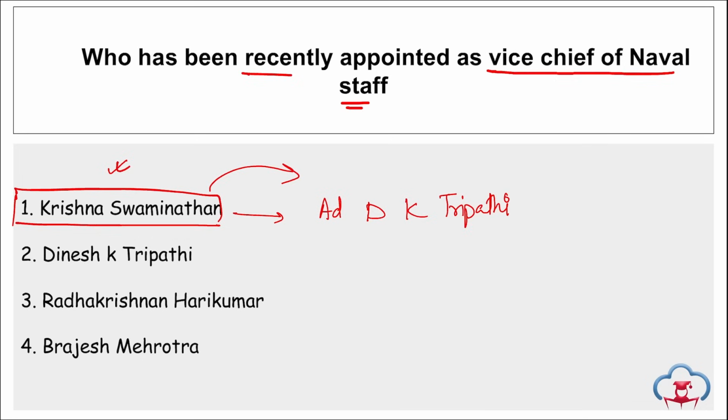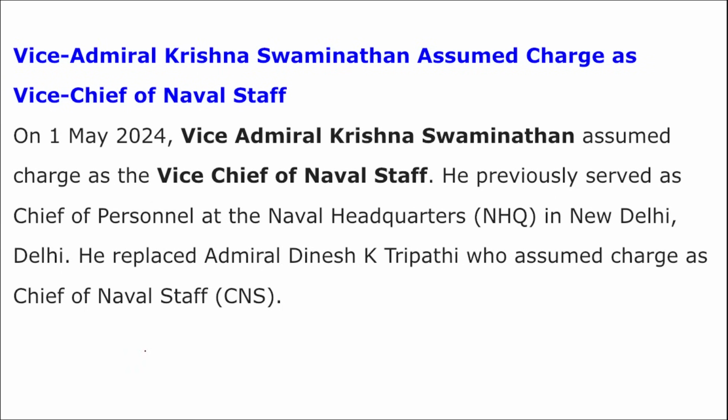Then if we further talk about Krishna Swaminathan, remember he was commissioned into the Indian Navy on 1st of July 1987. He was a recipient of the Ati Vishisht Seva Medal in 2021. Then he also received the Vishisht Seva Medal also. Then he also served as the Chief of Staff of the Western Naval Command and the Controller of Personnel Services at the Naval Headquarters. Then he was appointed as the flag officer commanding the Western Fleet. He was also appointed the flag officer of the Offshore Defence Advisory Group.